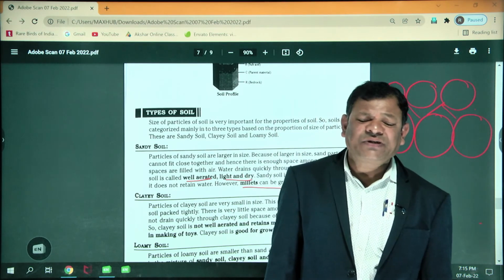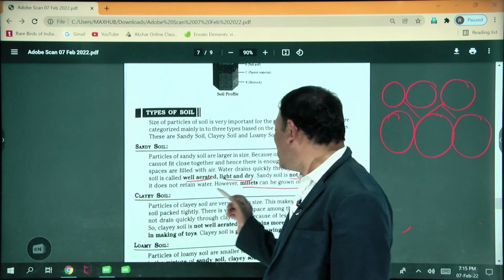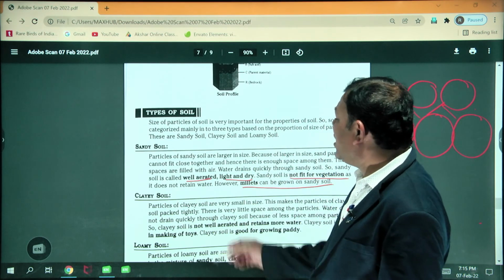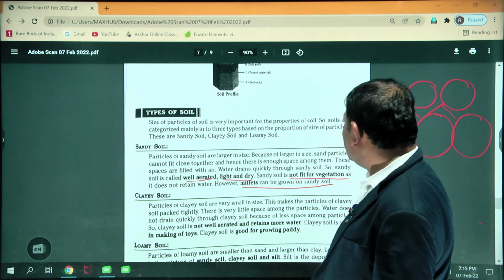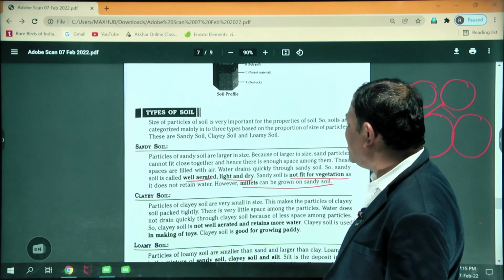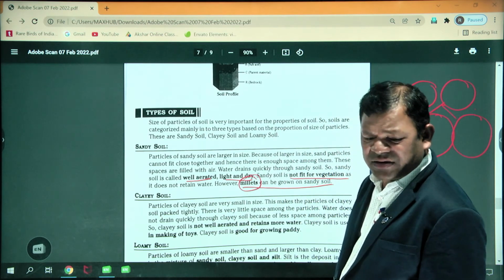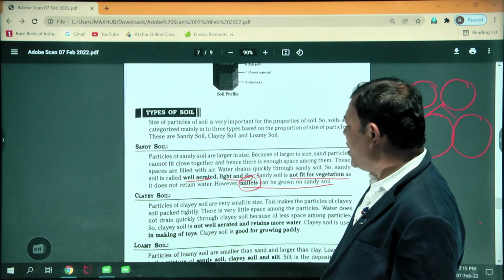So these are the crops, the millets, that we can grow in sandy soil. It is well aerated, light, dry, not fit for vegetation, and we can grow millets there.